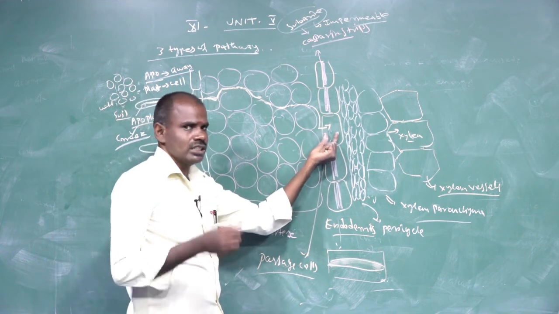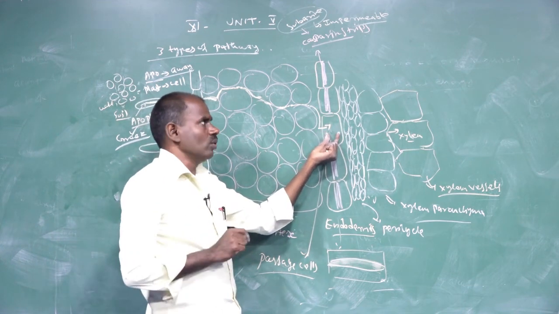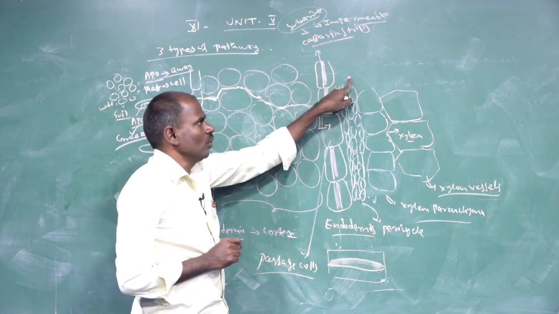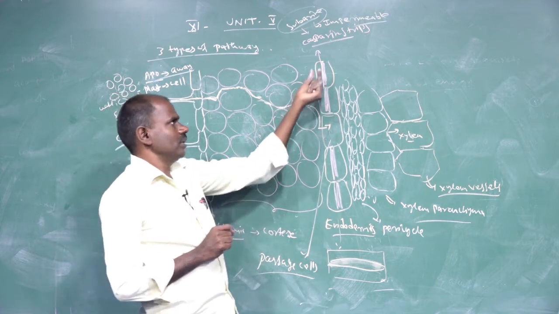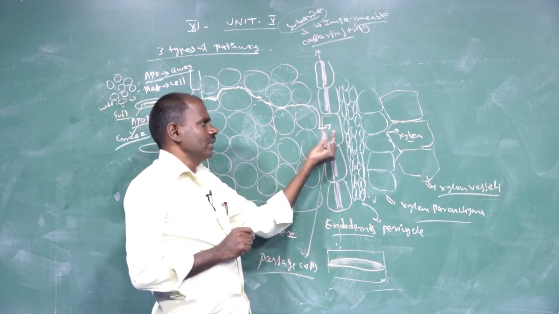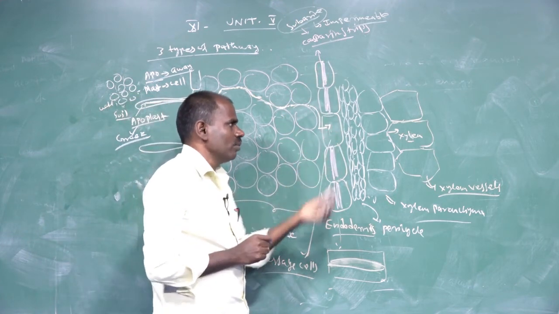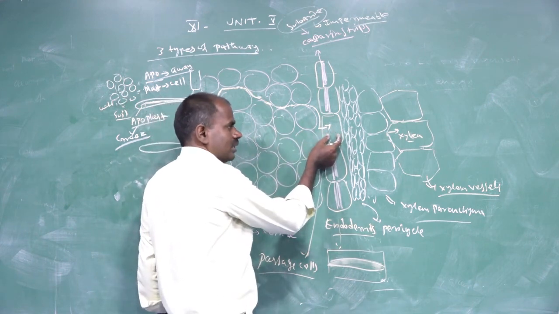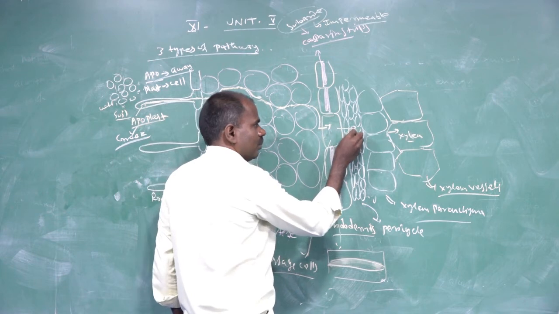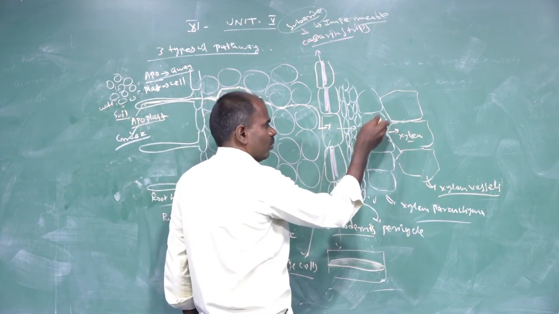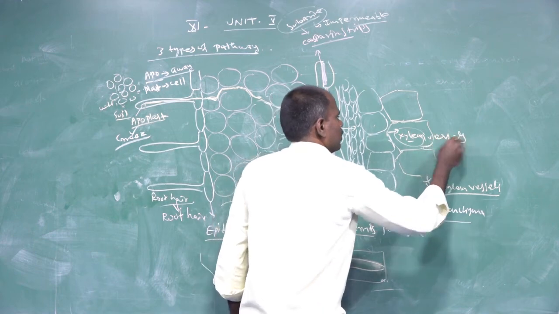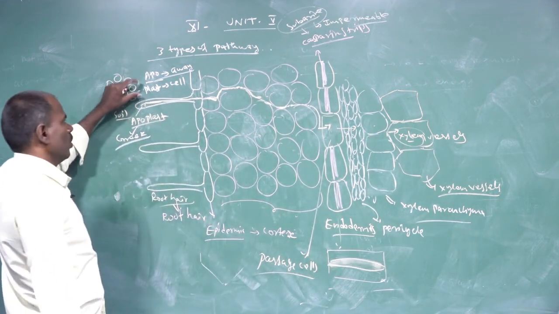What are passage cells? In the protoxylem innermost layer, cells without Casparian strips are called passage cells. These passage cells allow the water molecules, but the Casparian strips of the endodermal cells do not allow water, so we can say it is an impermeable layer. Water moves from the cortex to the endodermis, the pericycle, the phloem parenchyma, and the xylem vessels.